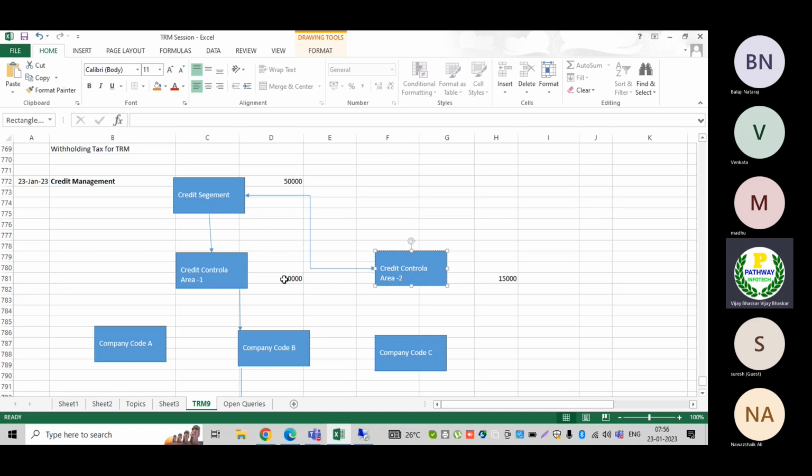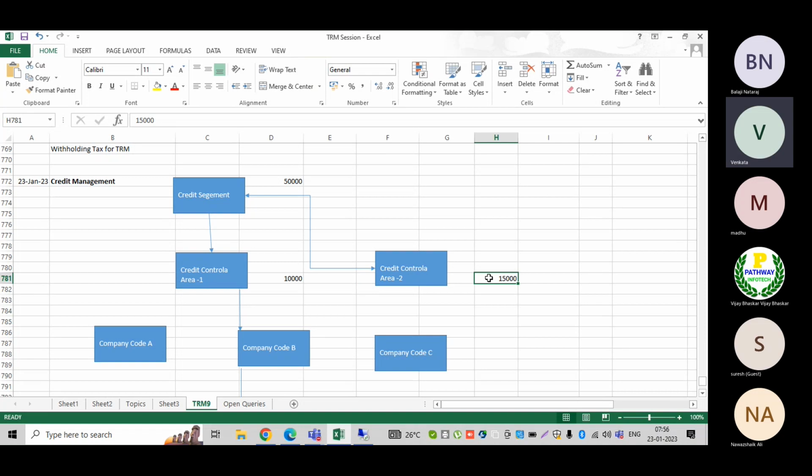If you want only one limit for all the customers, then one segment is fine. But if you would like to give multiple, different credit limits for each credit control area, then you need multiple credit control areas. The main criteria is the limit. That is why we are creating multiple.